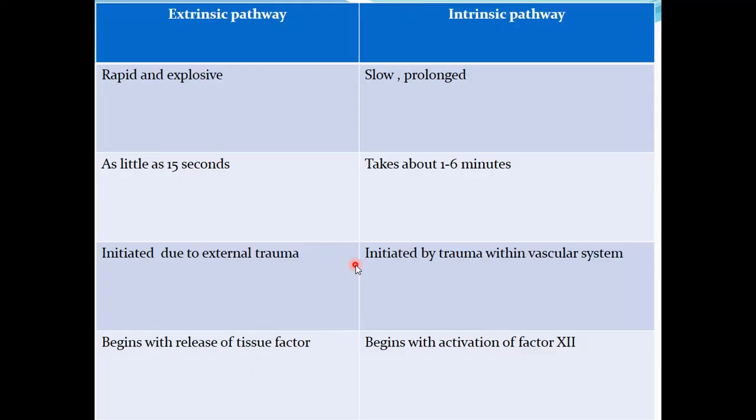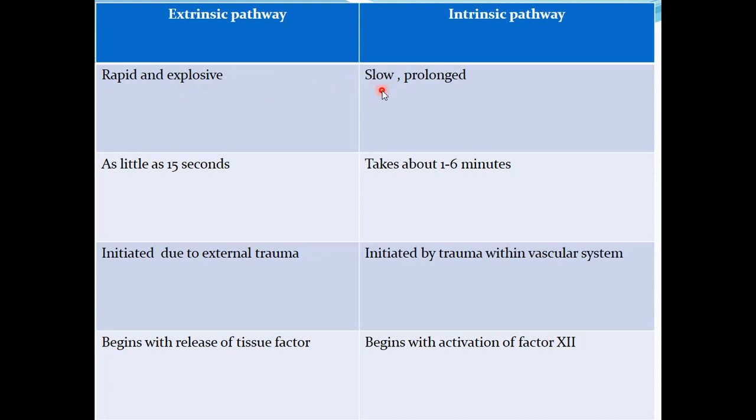Now we are going to do the comparison of the extrinsic and intrinsic pathways of clotting. The extrinsic pathway of clotting is very rapid and explosive, and you have seen that it requires only a few steps: just the activation of factor 7 caused by the tissue factor, and then factor 7 is going to cause activation of factor 10 and then there is formation of the prothrombin activator complex.